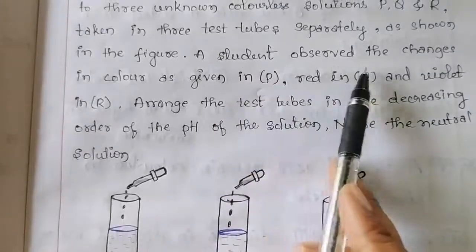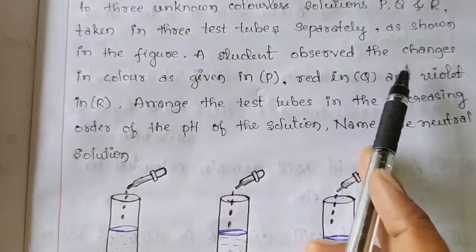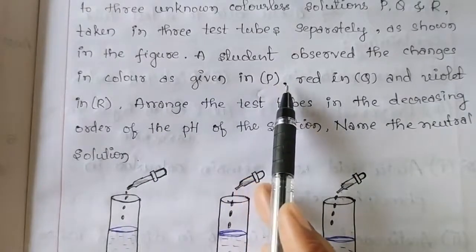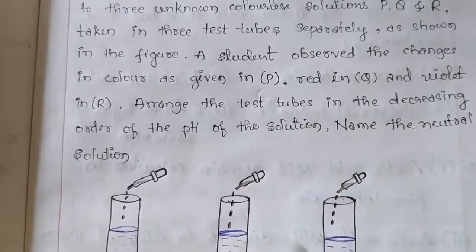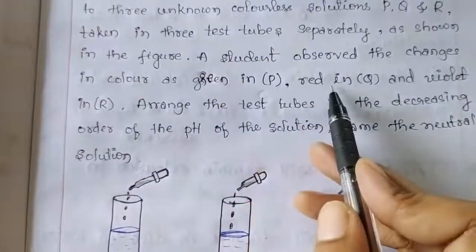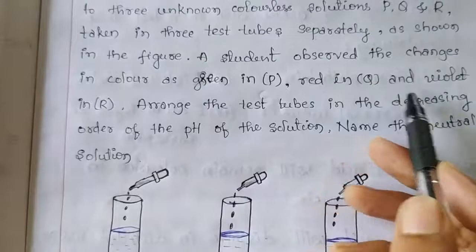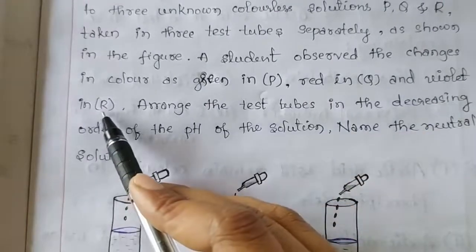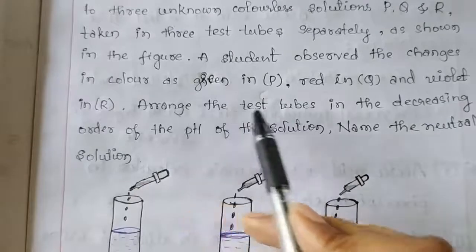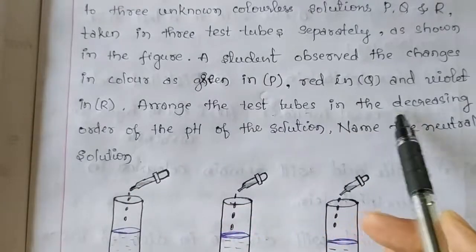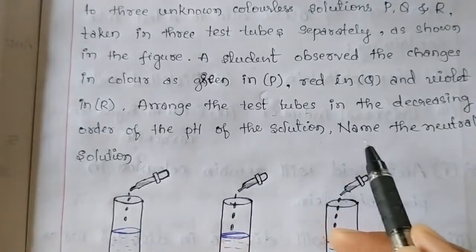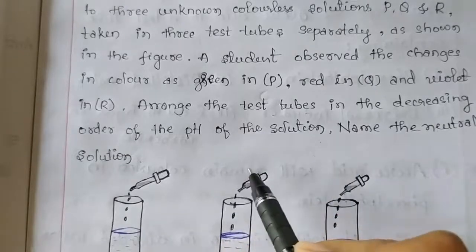A student observed the changes in color as green in test tube P, red in test tube Q and violet in test tube R. And here they have asked you to arrange the test tubes in the decreasing order of the pH of the solution and name the neutral solution.